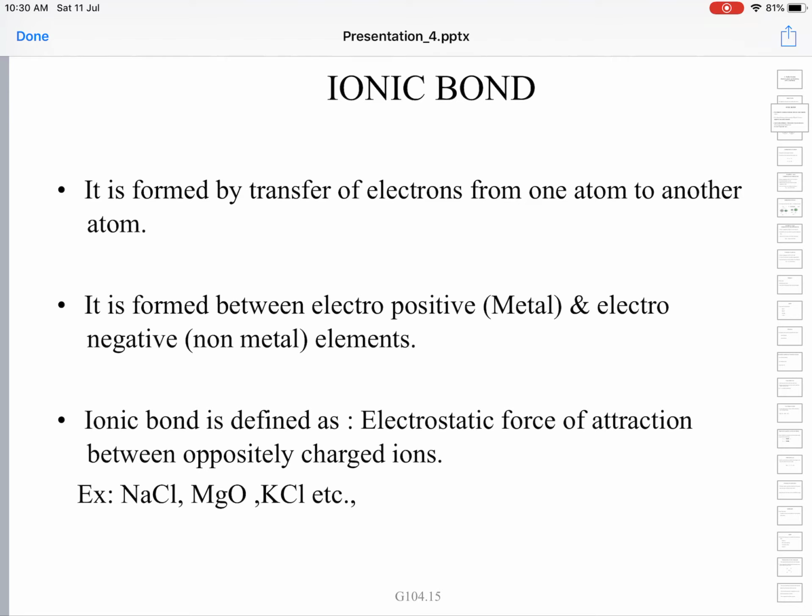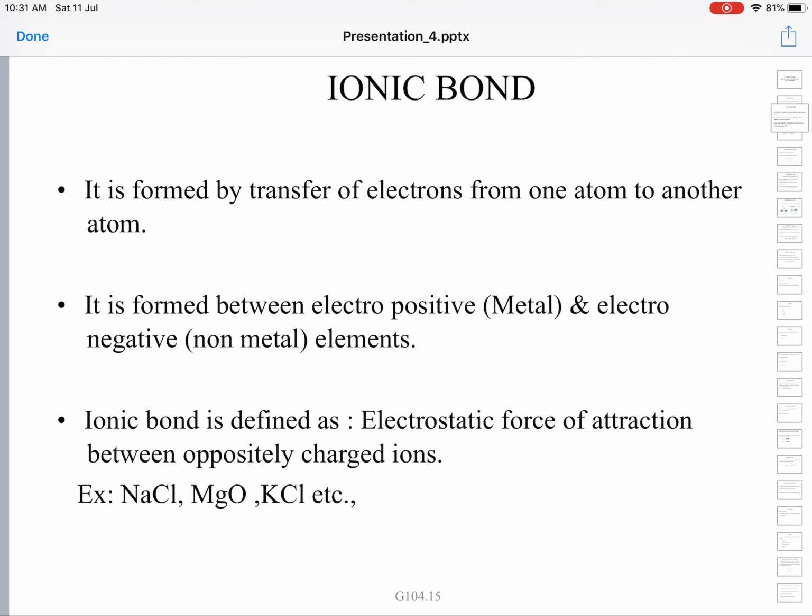When the ions involved are oppositely charged, it is called electrostatic force of attraction. If you have like charged ions, species with the same charge, they will repel each other. Like charges repel each other.